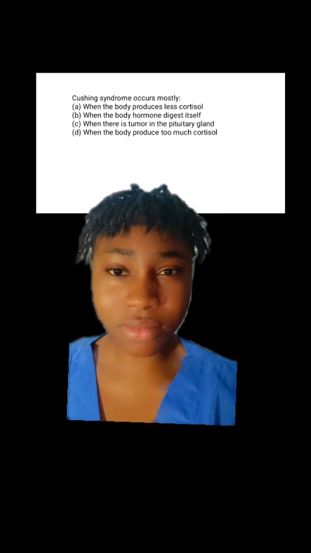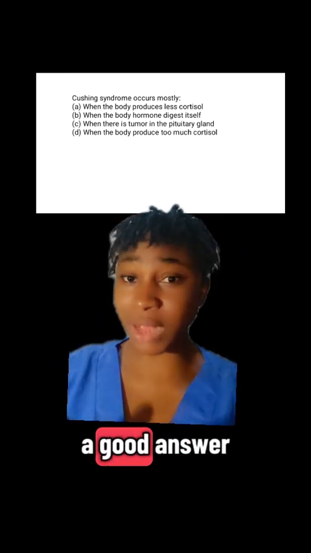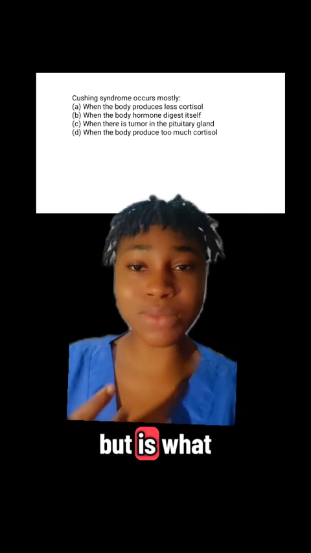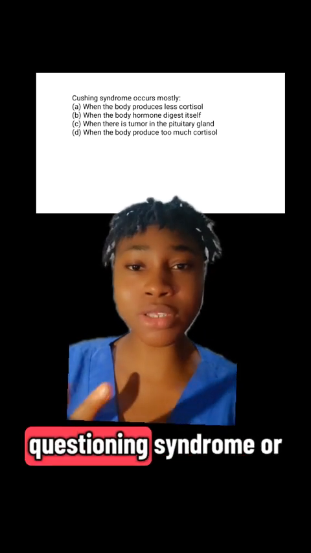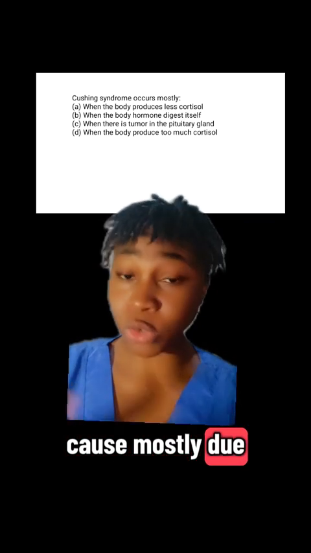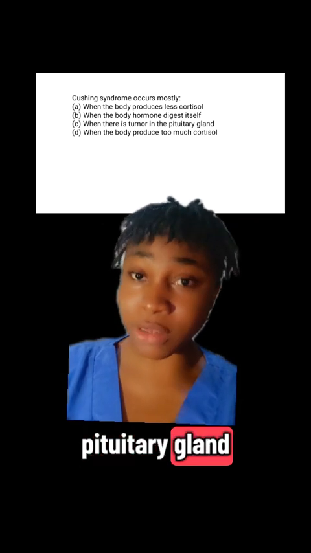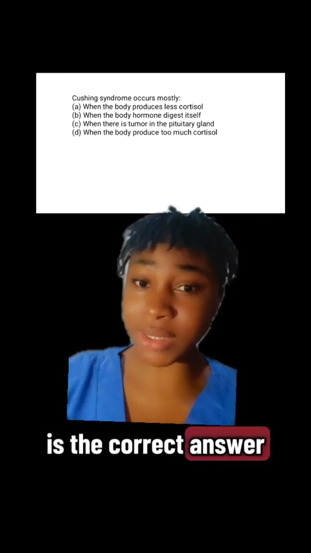Option D looks like a good answer, but is it what they said? Cushing's syndrome occurs mostly due to what? Due to when there is a tumor in the pituitary gland. So option C is the correct answer.